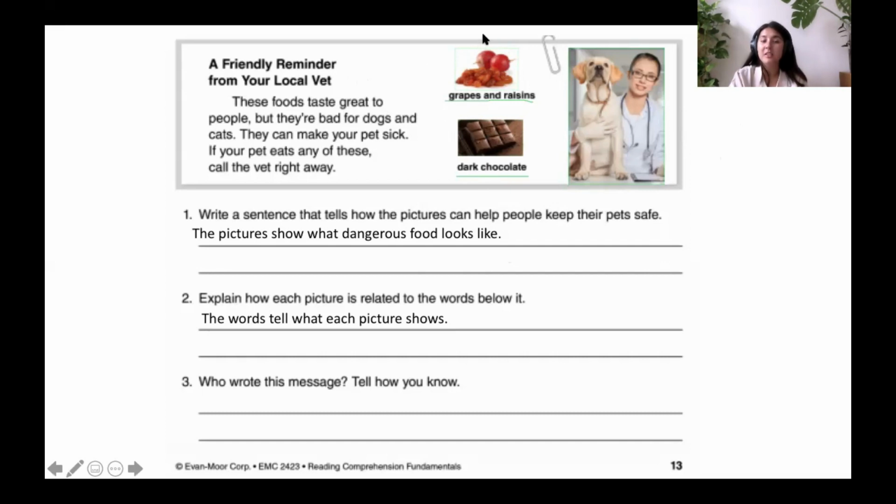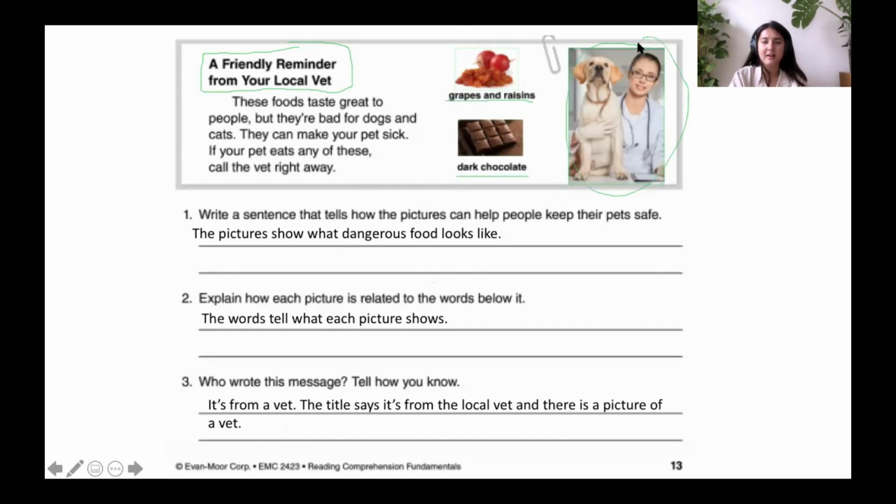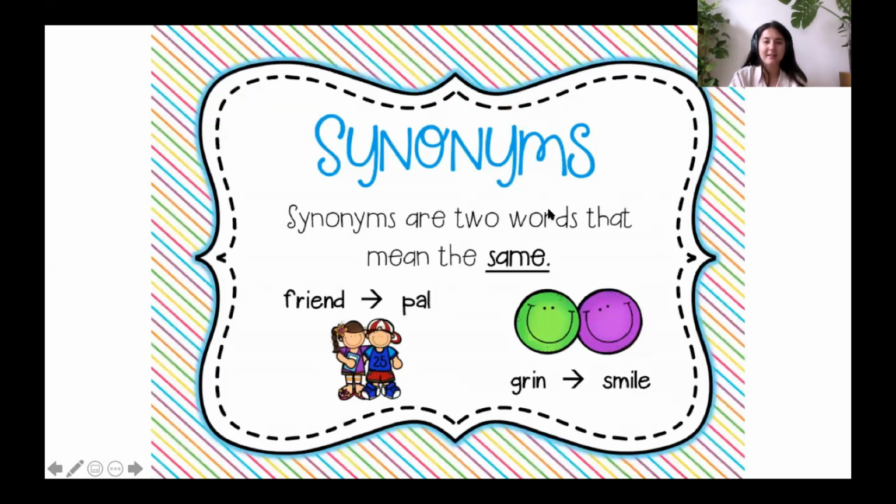A vet is the person who wrote this message, but actually we can find out by looking at the title and the picture. It's from a vet. The title says it's from its local vet, and there is a picture here of a vet. So there are 2 clues that let us know it's from a vet. Firstly, the title says a friendly reminder from your local vet. And if we look at this graphic feature over here, we have a vet hugging a little, I think this is a golden retriever. So there are the 2 clues that let us know it's from our vet. Okay, good job, guys.